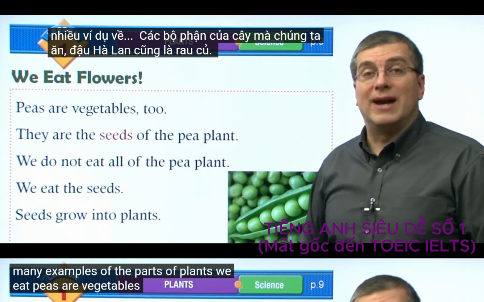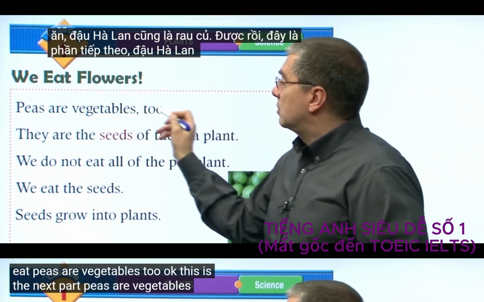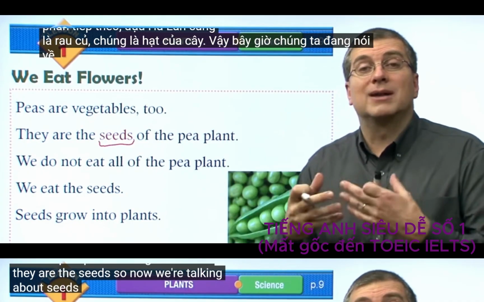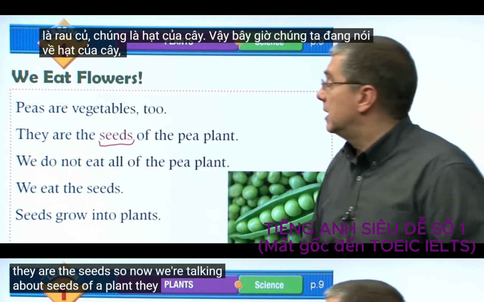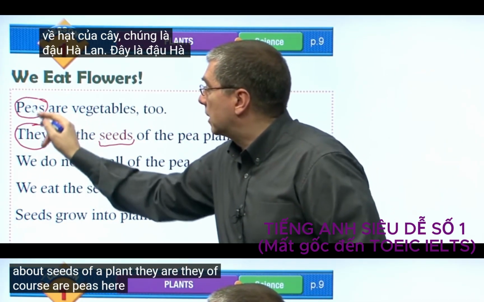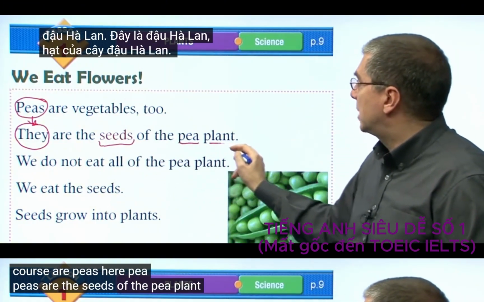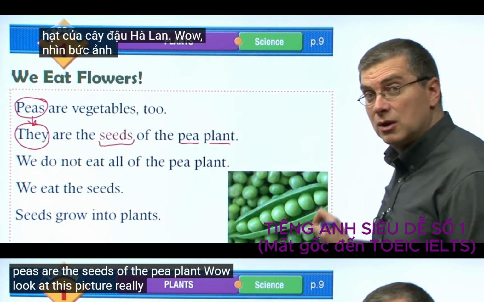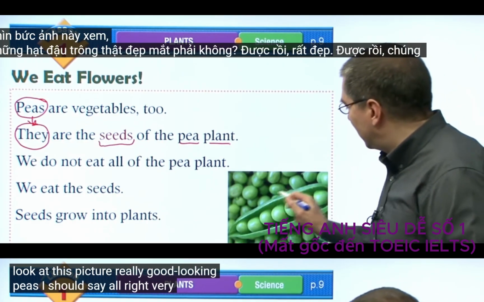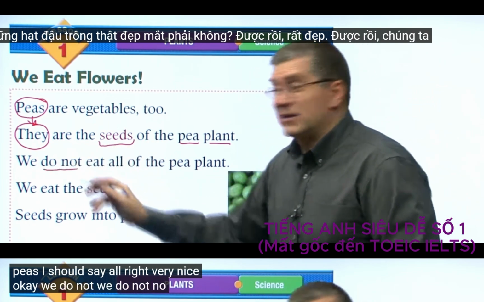Peas are vegetables too. Okay, this is the next part. Peas are vegetables too. They are the seeds. So now we're talking about seeds of a plant. They, of course, are peas. Here, peas. Peas are the seeds of the pea plant. Wow, look at this picture. Really good looking peas. Very delicious, right? Very nice, okay?